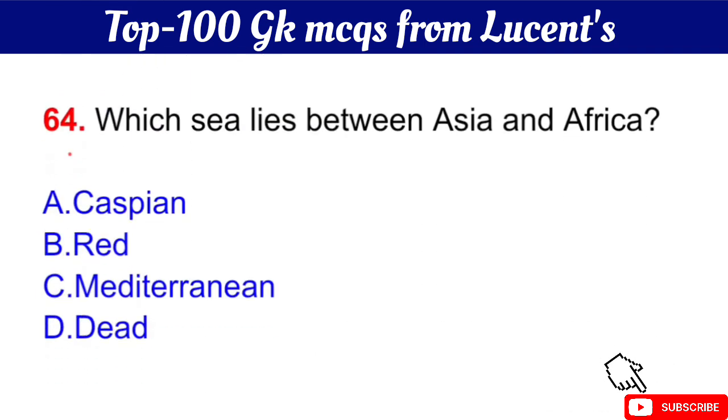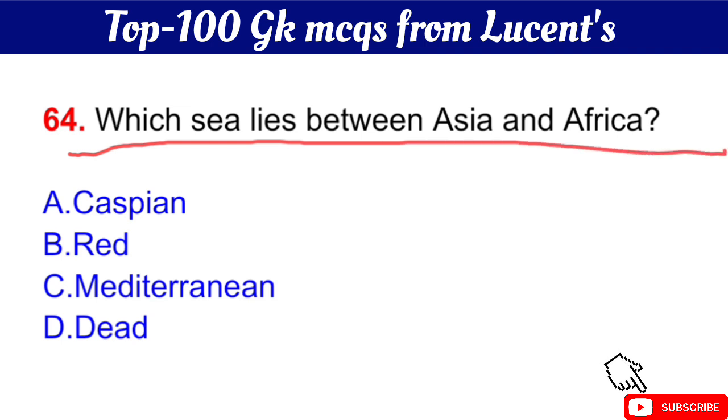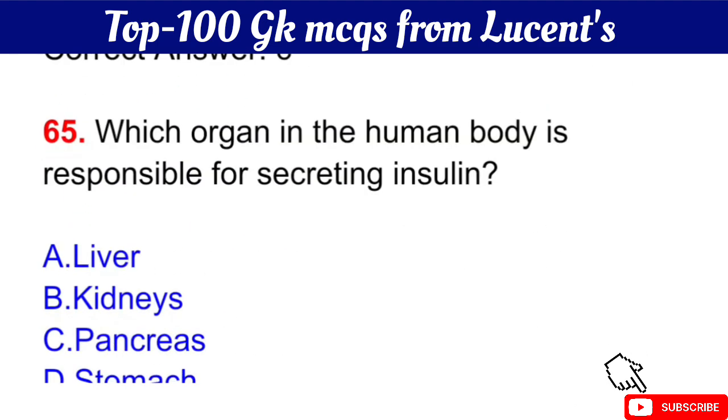Question number 64 is, which sea lies between Asia and Africa? Your question is, which sea lies between Asia and Africa? The right answer is option C, the Mediterranean Sea lies between Asia and Africa.